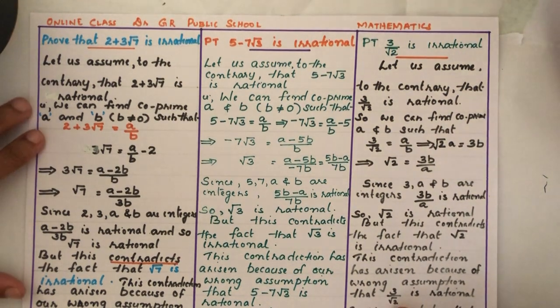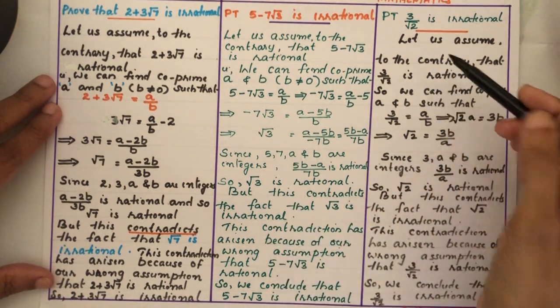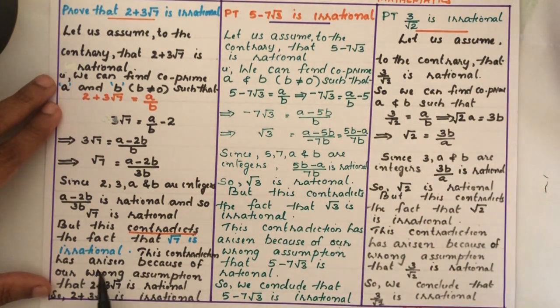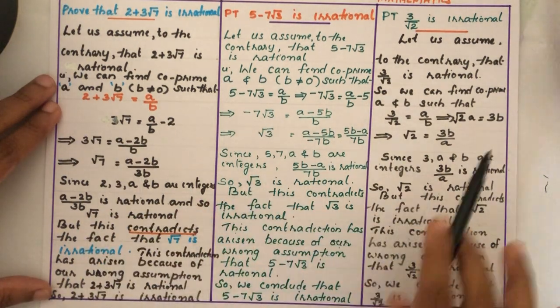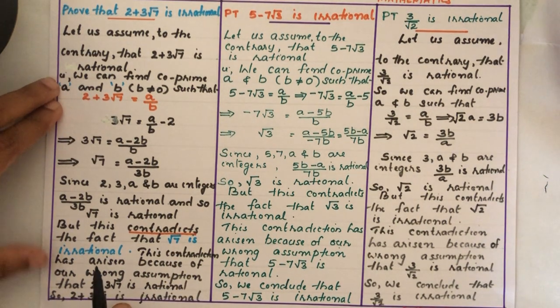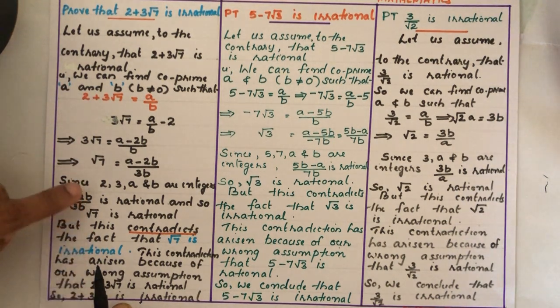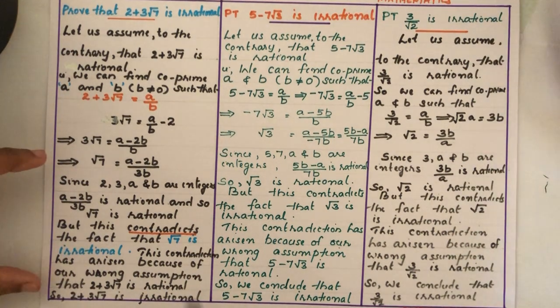Now I am going to give the answer of these questions, how to write the steps. It is here, and one more question I have written here. You can go through the steps of these questions, how to write the steps. It is very important. The statements are very important. You have to write and study these statements. If the statements are wrong, you won't get full marks. Simplification, there is mark, and for these steps, statements also there is mark. So study well. Okay, children?